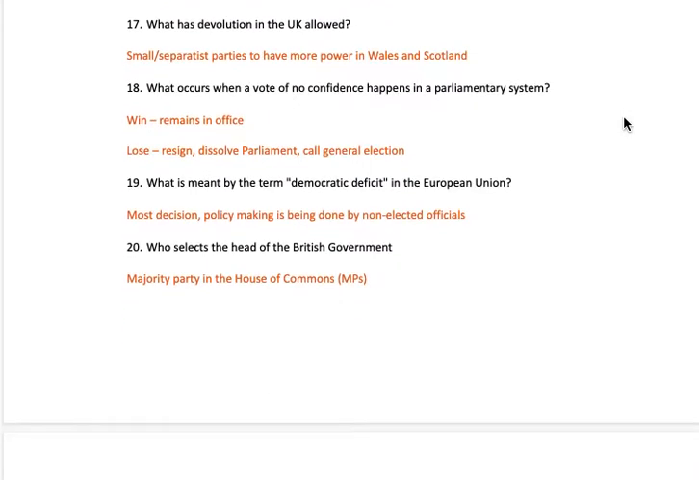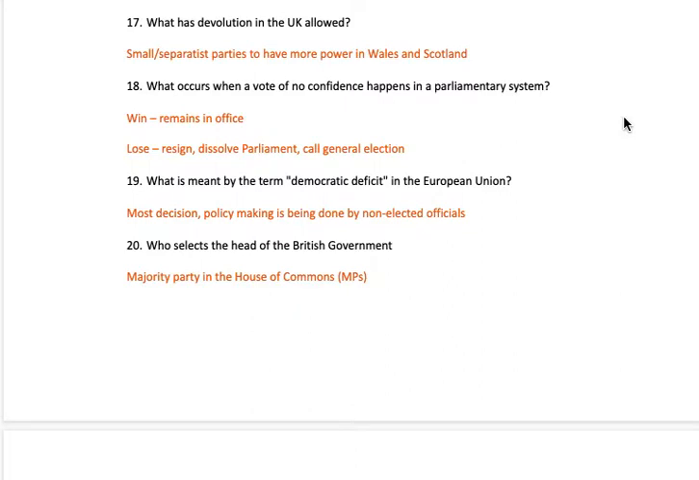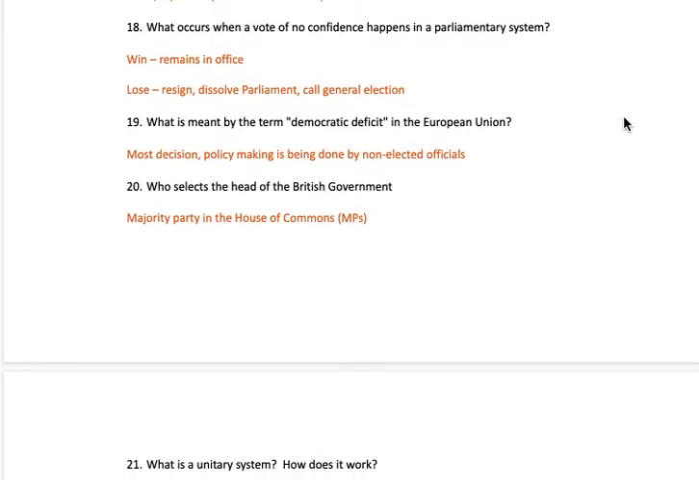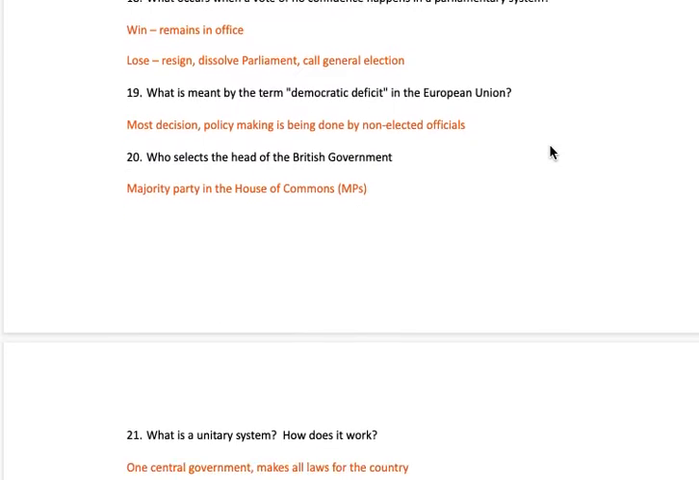What has devolution in the UK allowed? It allowed for smaller parties to have some powers, especially in Wales and Scotland. When a vote of no confidence occurs, if they have the vote and they win the vote, the majority party remains in office. However, if the vote of no confidence occurs and they don't win the vote, everyone has to resign, they dissolve parliament, and a new general election is called.